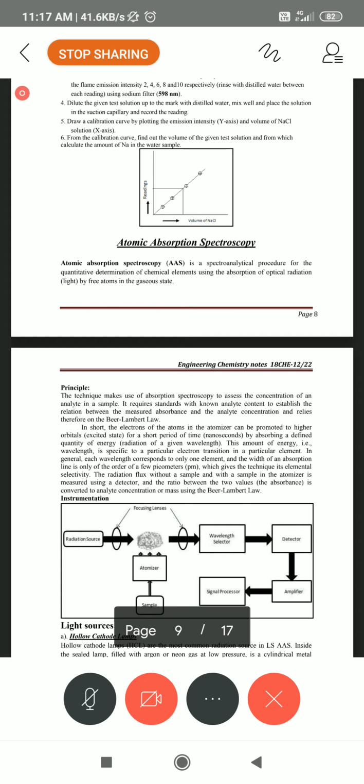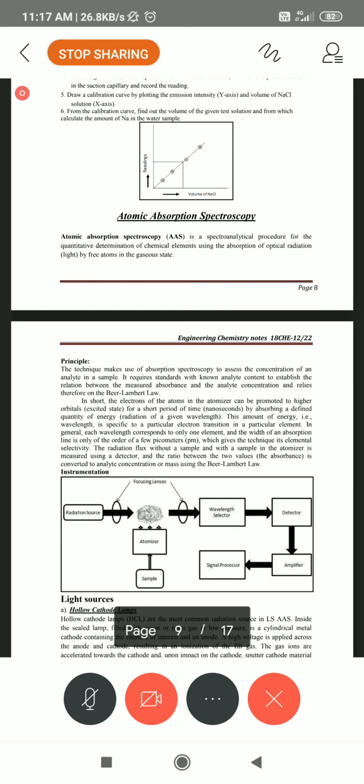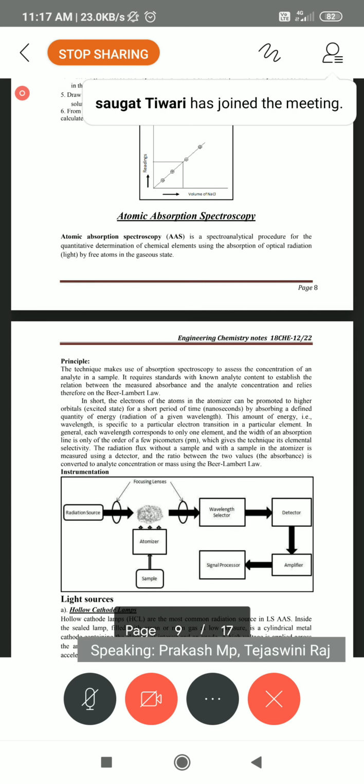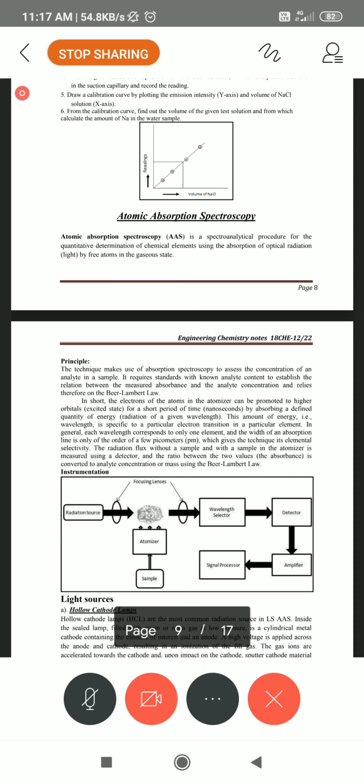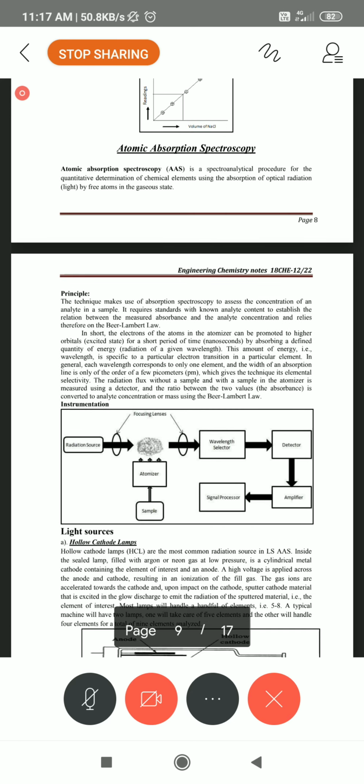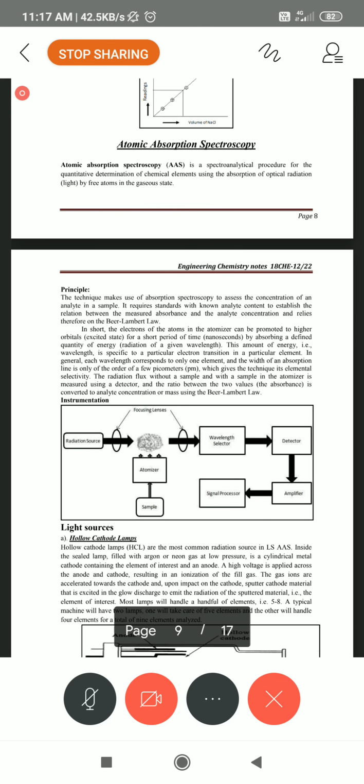In this, not only a dissolved solution you will take, along with it you will take solid substances also. Along with it you will take slurries also, whether it is solution or suspension, or even we can consider solid pieces of substances also. That is one of the most advantageous things.